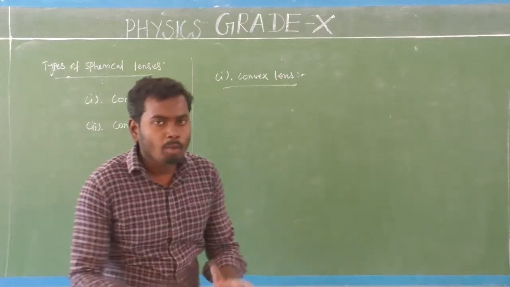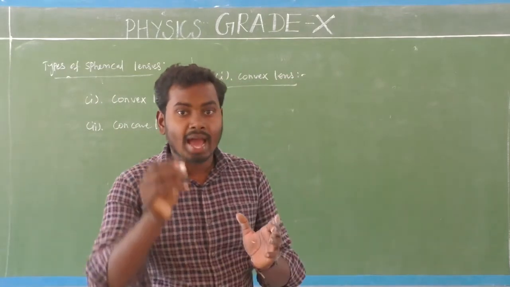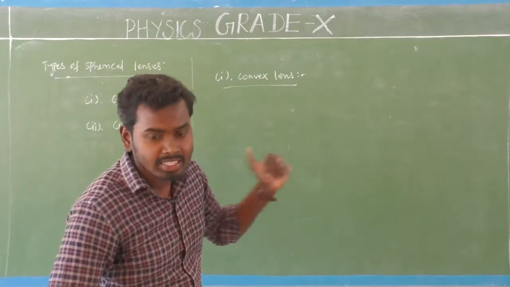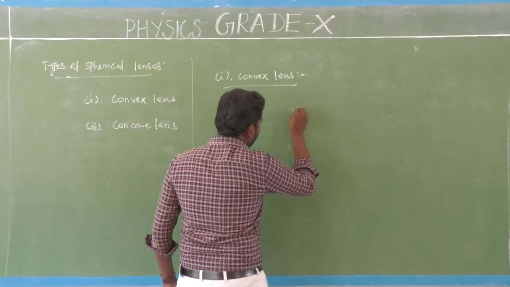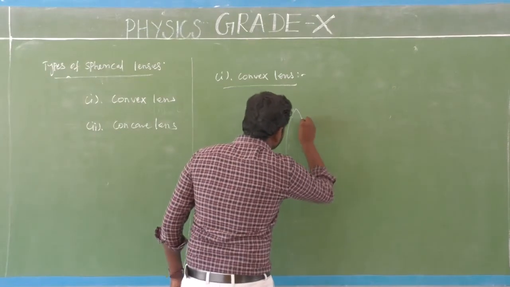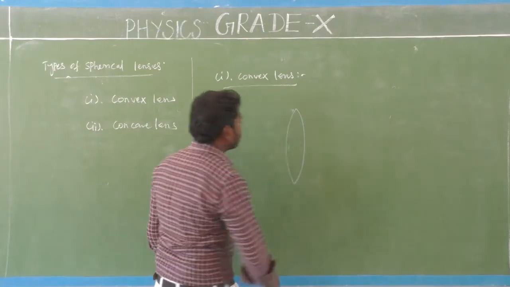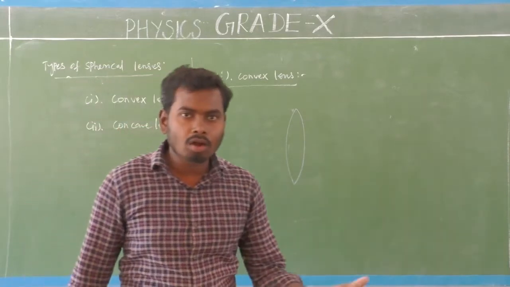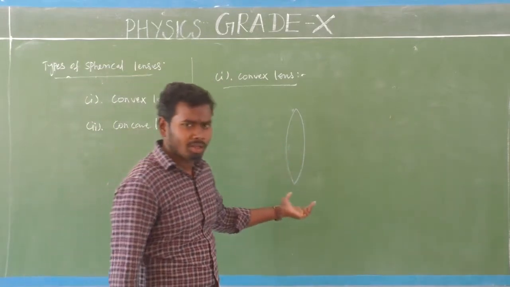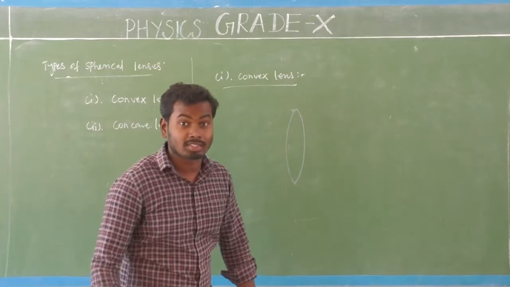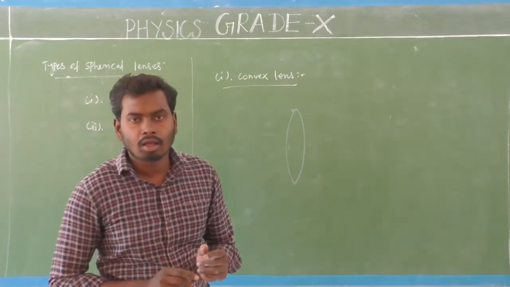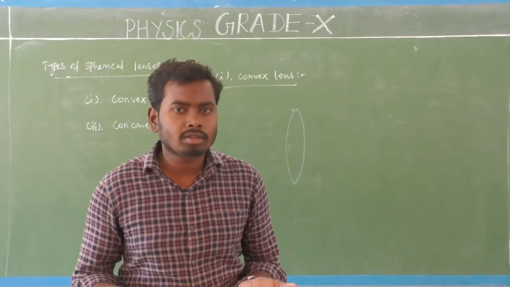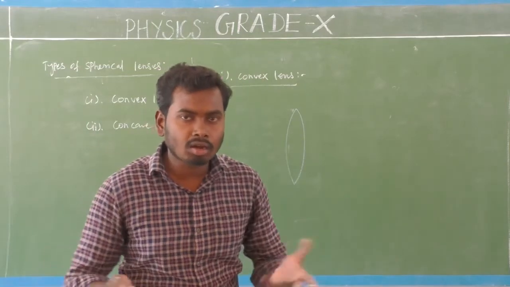Okay, look at here. I am going to draw the diagram of convex lens, so listen carefully. Okay, this is a beautiful convex lens diagram. So the next question arises here: why is it called a convex lens?